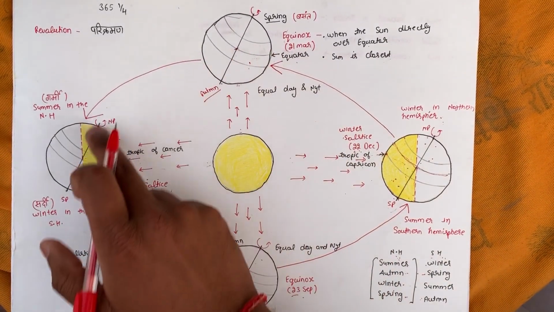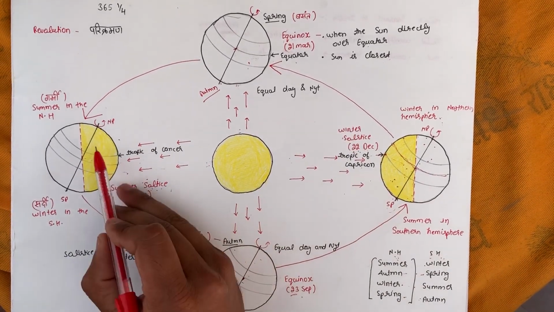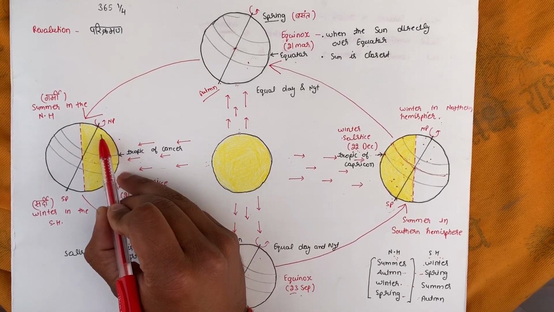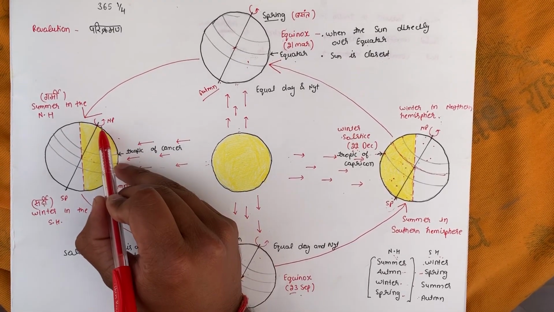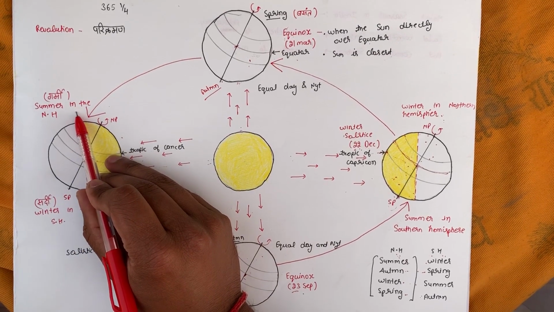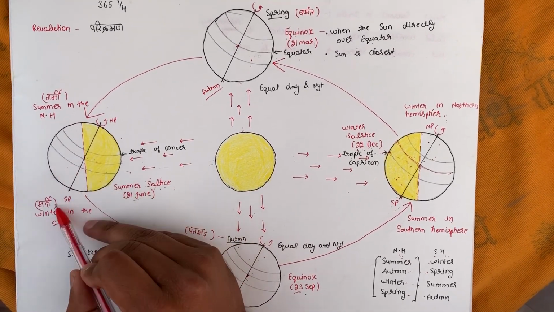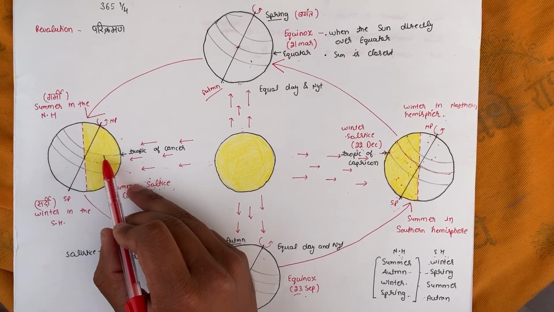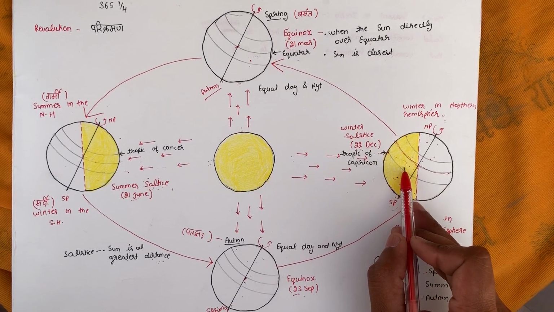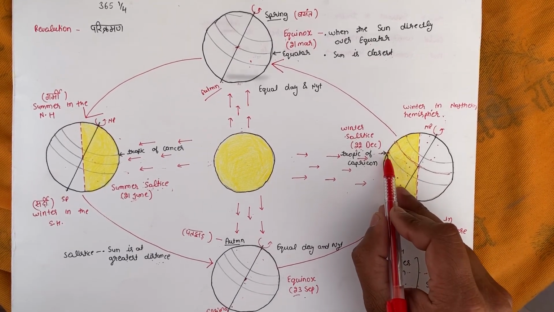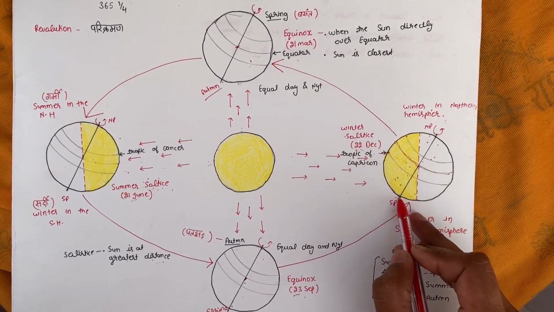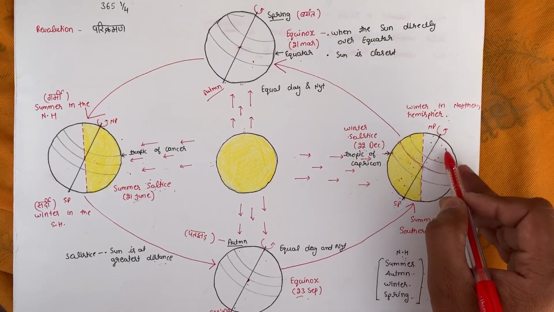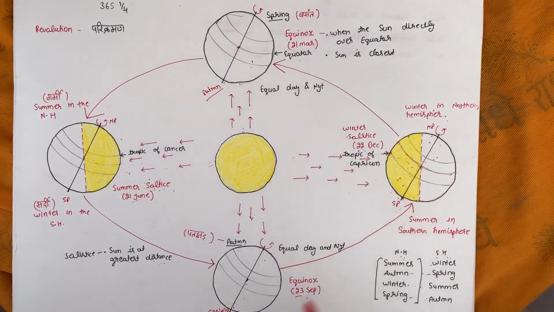Now, how are the seasons formed? We can see the light of the sun is falling upon the Tropic of Cancer, so this area is getting more light and heat, and in this region we have summer. Opposite to this we have winter. In the same way, here the Tropic of Capricorn is getting more heat, that's why the southern hemisphere is having the summer season and the northern hemisphere is having the winter season.